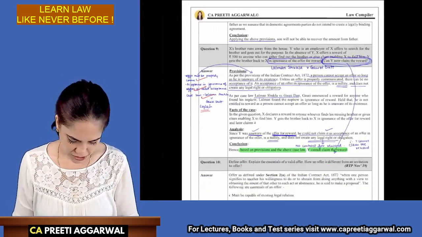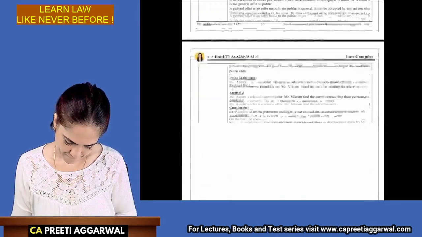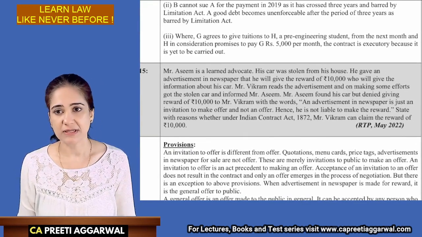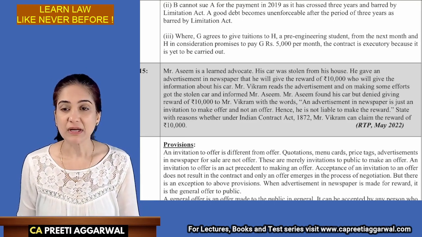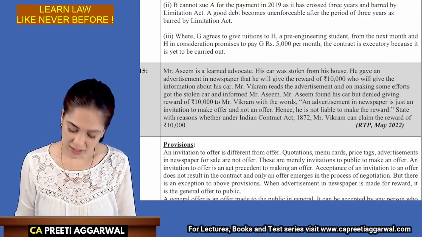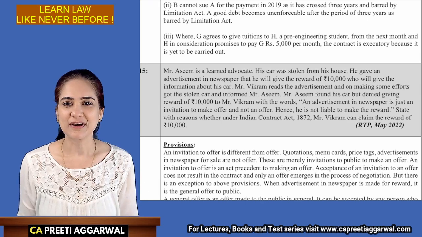Okay. Another question that I have selected is question 15. Mr. Asim is a learned advocate. His car was stolen. He gave an advertisement in the newspaper that he will give a reward of 10,000 to whoever gives information about his car. He has given an advertisement in the newspaper that I will give reward.